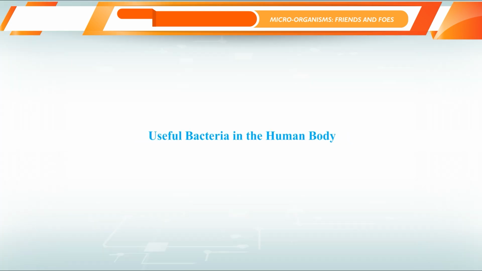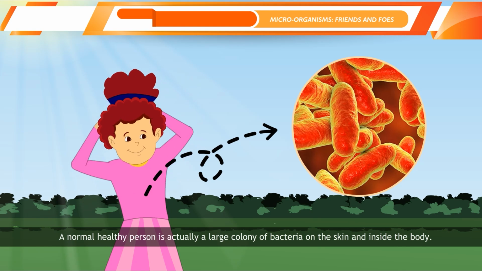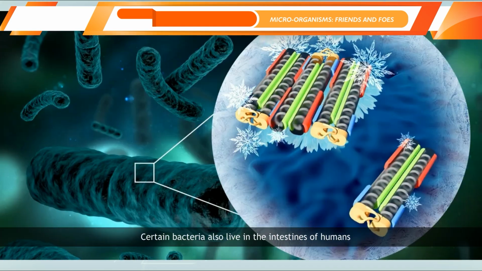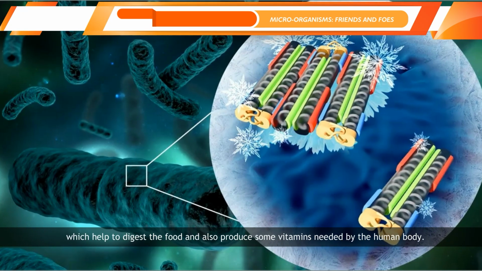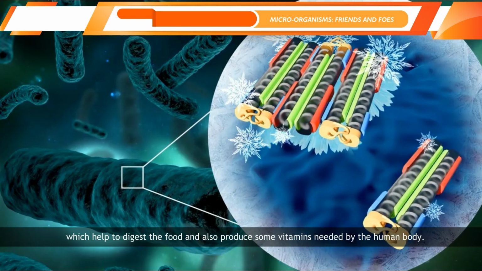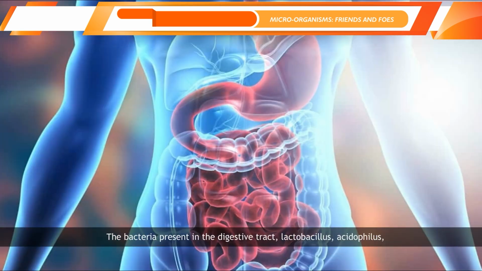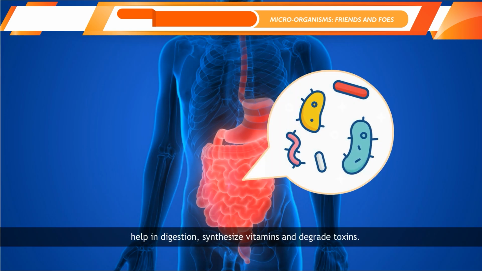Useful bacteria in the human body. A normal healthy person is actually a large colony of bacteria on the skin and inside the body. Certain bacteria also live in the intestines of humans, which help to digest the food and also produce some vitamins needed by the human body. The bacteria present in the digestive tract, Lactobacillus acidophilus, help in digestion, synthesize vitamins, and degrade toxins.